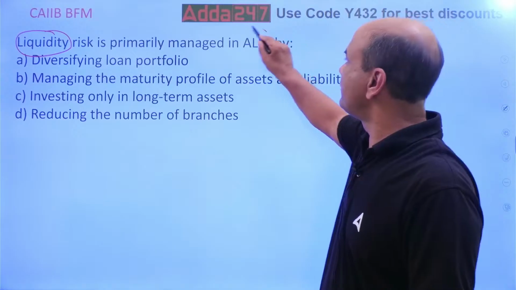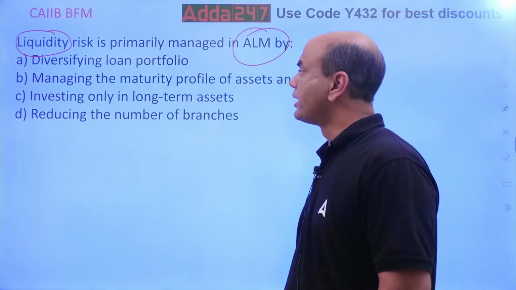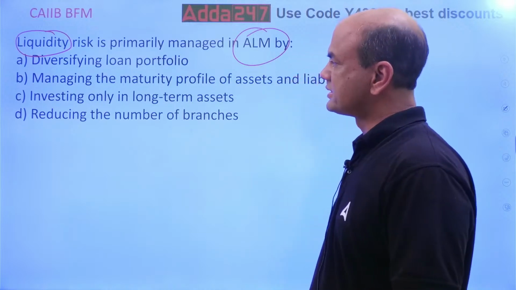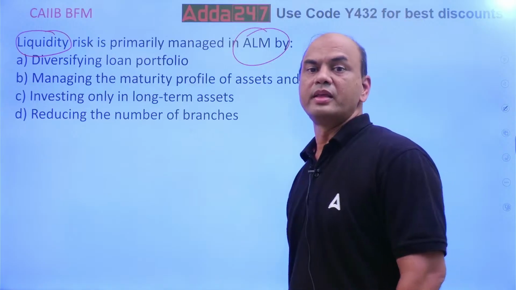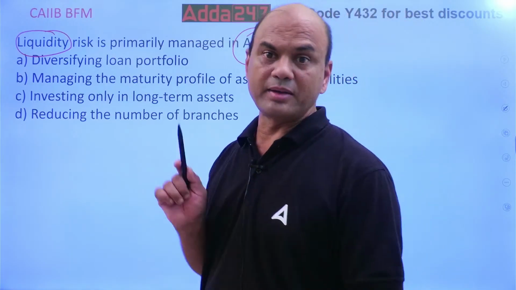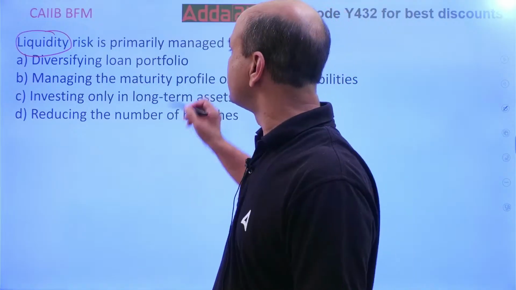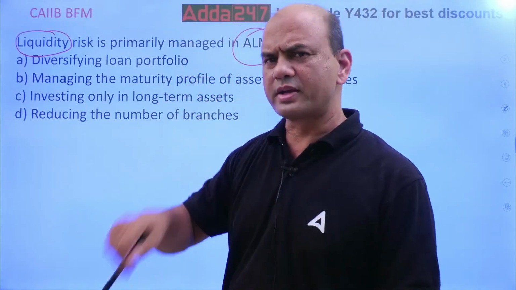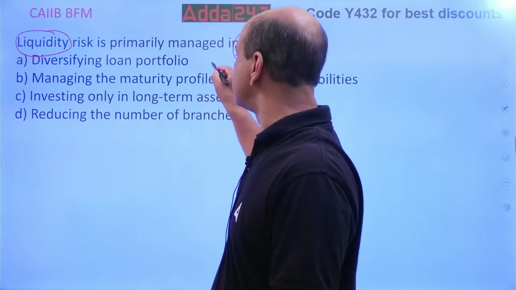Now, in ALM we are talking specifically. Investing in long-term assets and reducing the number of branches. Liquidity risk in ALM, how is it managed? Basically you are talking of treasury. Now this loan portfolio, is this a job of treasury? No, this is a job of business, right? So this is out.